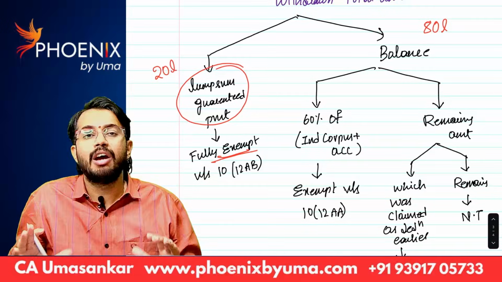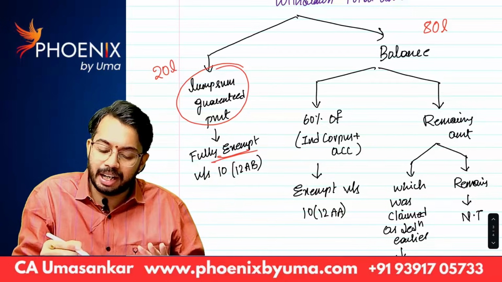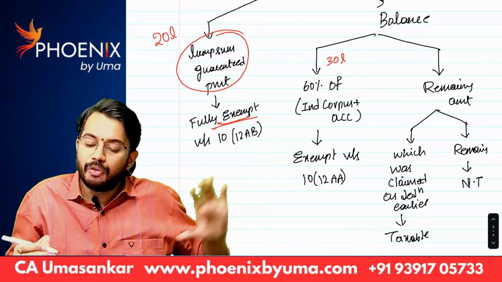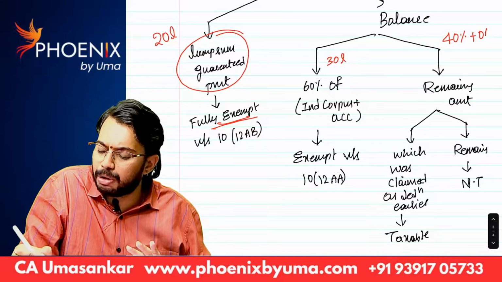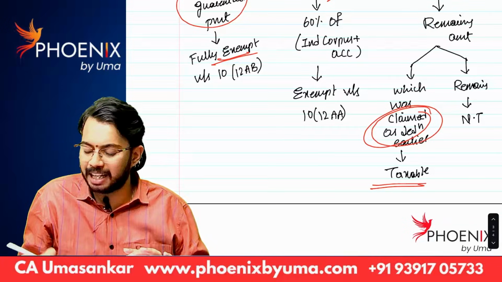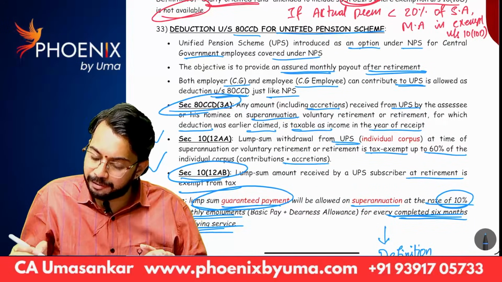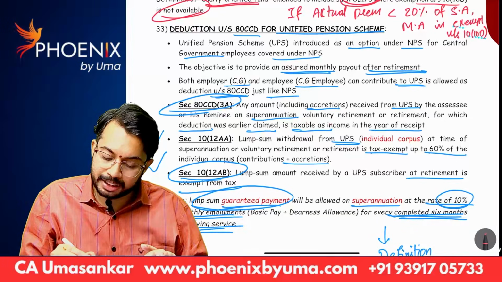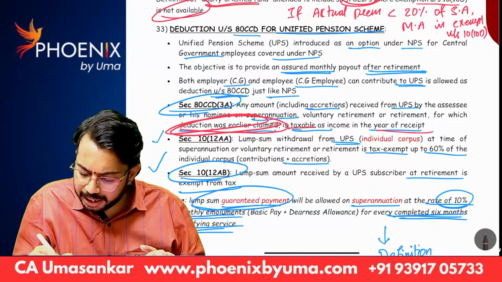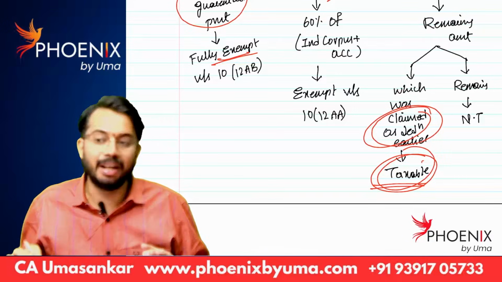Out of 80 lakh rupees, whatever the central government employee contribution every year is, along with interest on it, let's say 30 lakhs. Of that, 60% is exempt. Whatever the balance 40% plus other amount is, from that, whatever deduction was claimed earlier is taxable, because you can see this point: under 80CCD(3A), any amount received from UPS by the subscriber or his nominee for which deduction was earlier claimed is taxable in the year of receipt. So that is going to be taxable, and the remaining amount is not taxable. Are you able to understand?